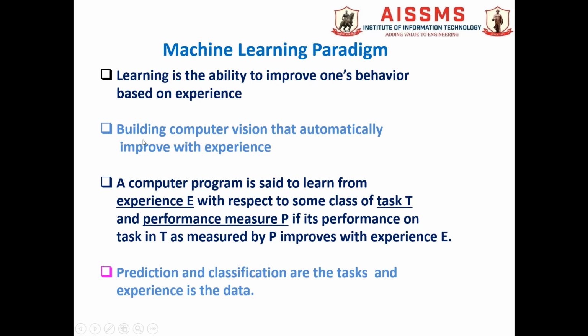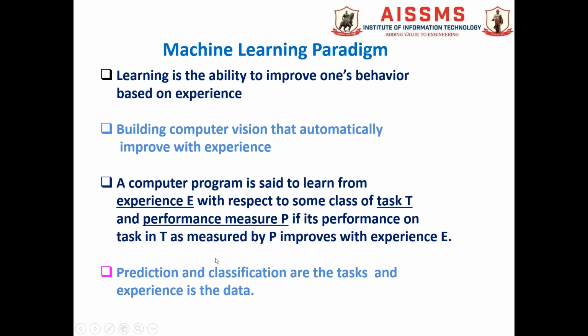Building a computer system that automatically improves with experience is nothing but the machine learning paradigm. A computer is said to learn from experience E, that is the data, with respect to some task T and performance measure P, if its performance on task T as measured by P improves with experience.